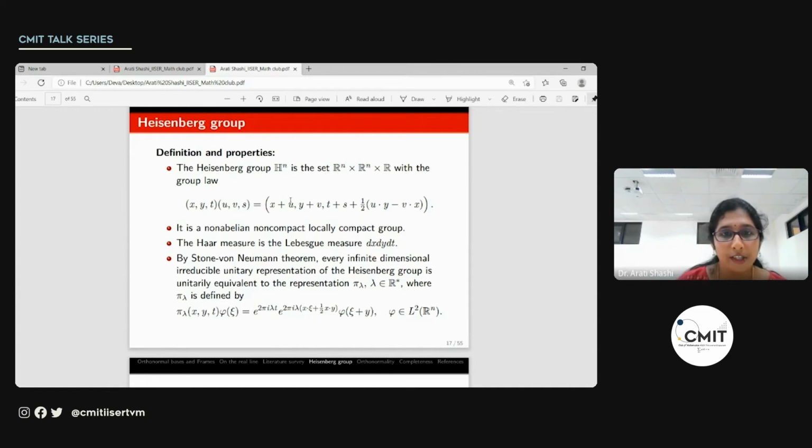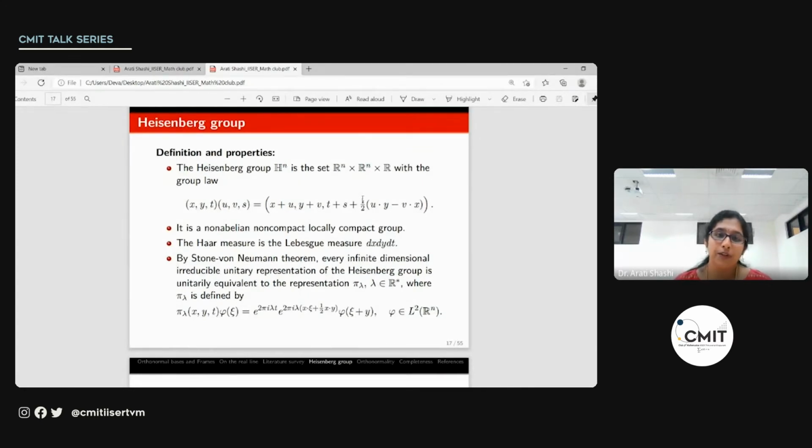How the operation works is as follows. In the first coordinate we have x plus u, second y plus v, so they are again in R^n. And the third one is t plus s plus half (u·y minus v·x). So these are again elements of R. It is in fact the presence of this term which makes this group operation non-abelian. The non-commutativity comes from this term. So this is a non-abelian, non-compact, but locally compact group. And the Haar measure on this group is the Lebesgue measure dx dy dt.